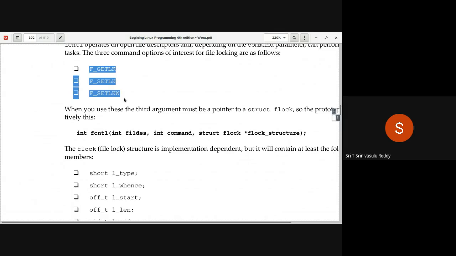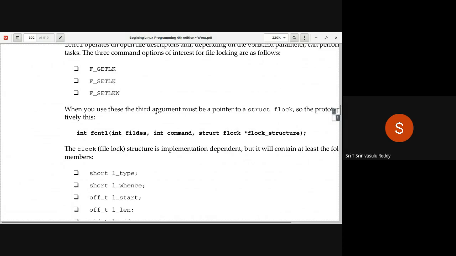How do you identify which region of the file you want to know about? There is a structure for that. So there is a file lock structure, struct flock, within which you have all the fields that are to be appropriately initialized to get the lock status of that particular region of the file. Similarly, you have the F_SETLK command.